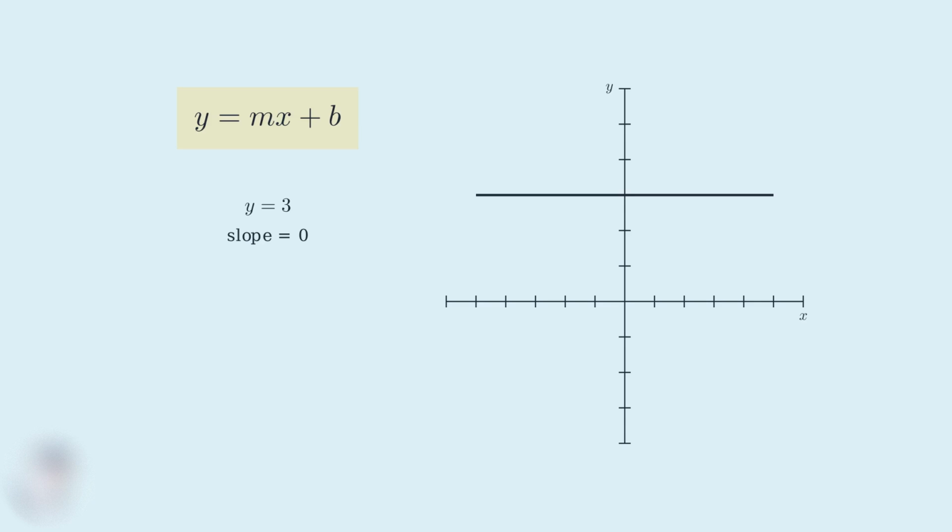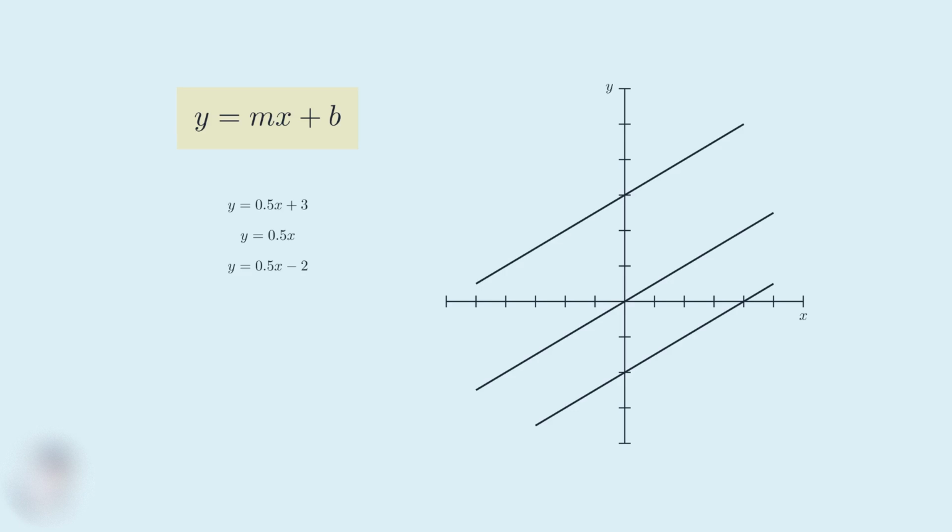The steeper the slope, the more dramatic the angle. A slope of 0 creates a horizontal line, while an undefined slope creates a vertical line. Now let's see how changing the y-intercept affects the line. We'll keep the slope the same, but change where the line crosses the y-axis. All three lines have the same slope of 1/2, so they're parallel to each other. But they cross the y-axis at different points: 3, 0, and -2. This shows how the y-intercept shifts the entire line up or down.